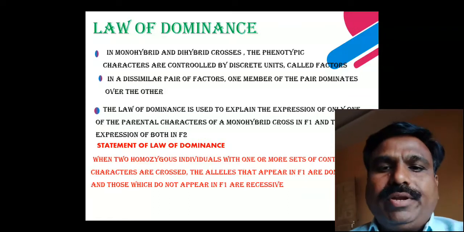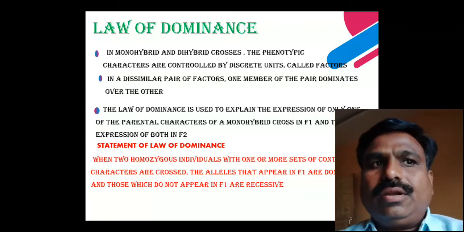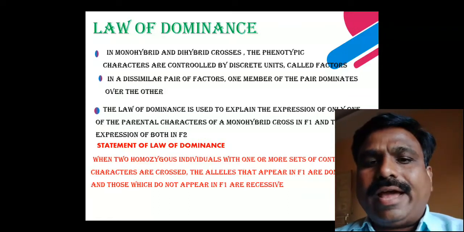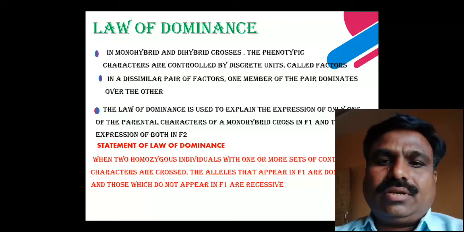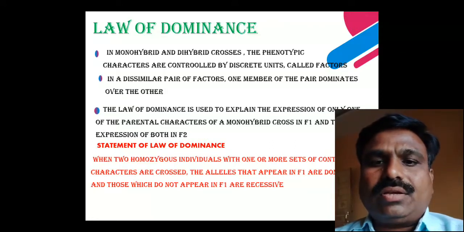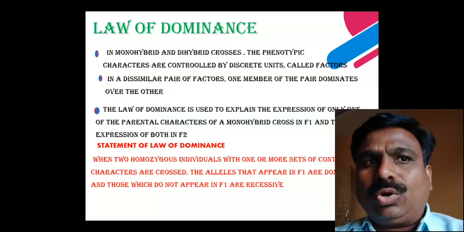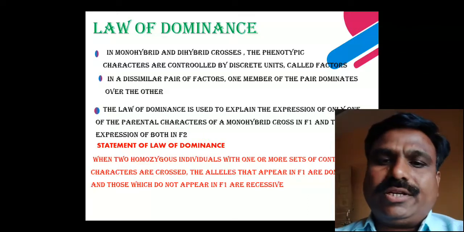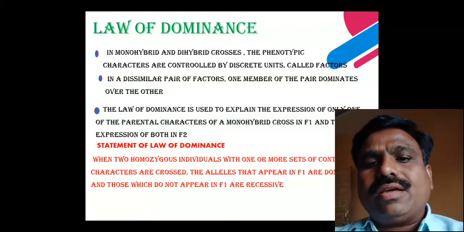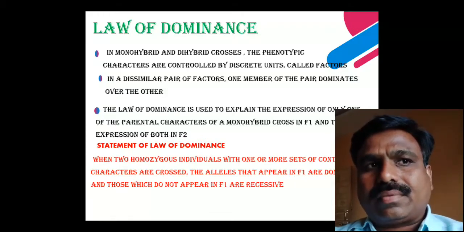In the law of dominance, in monohybrid and dihybrid crosses, as I explained in the previous topic, the phenotypic characters are controlled by discrete units called factors, known as Mendelian factors.